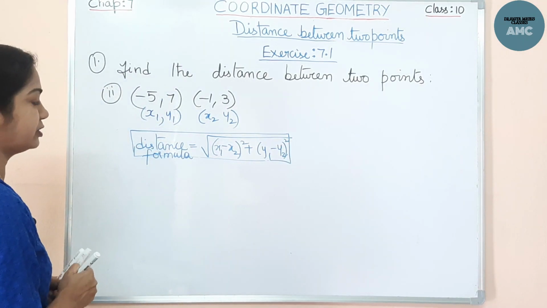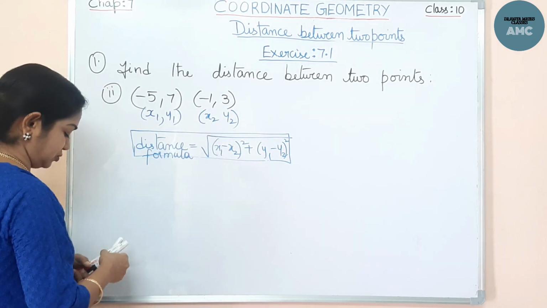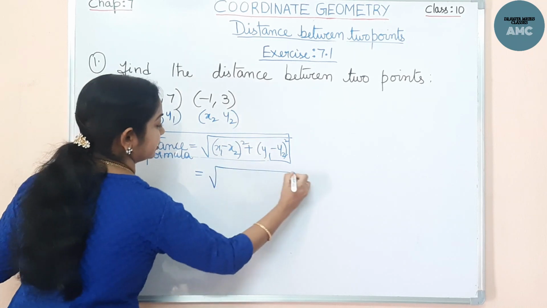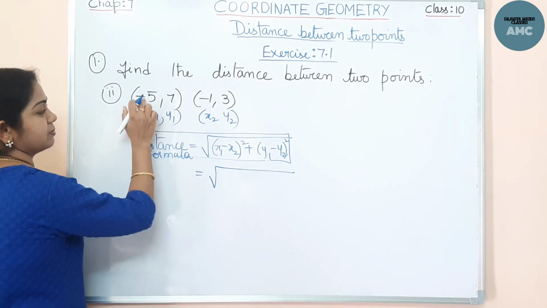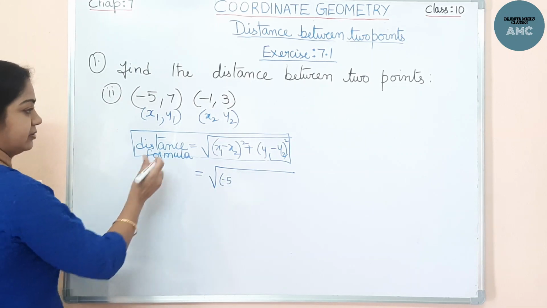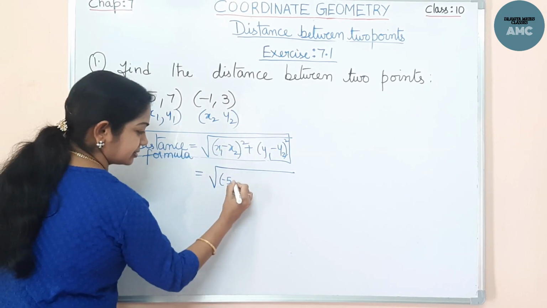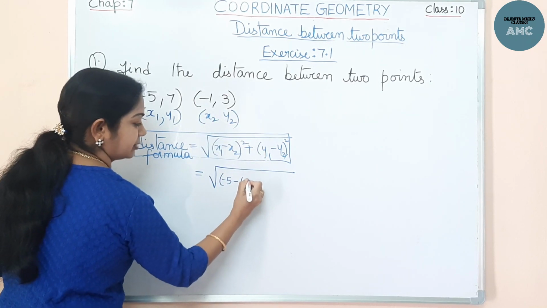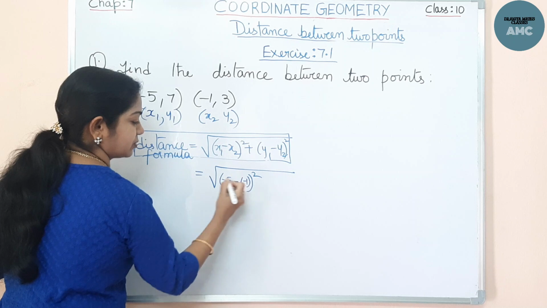Simply we will substitute the values of x1, y1, x2, y2 into the formula. Now this is equal to, x1 is minus 5. Should be very cautious with the negative signs. x1 minus subtraction x2 is again minus 1. So this comes to whole square.